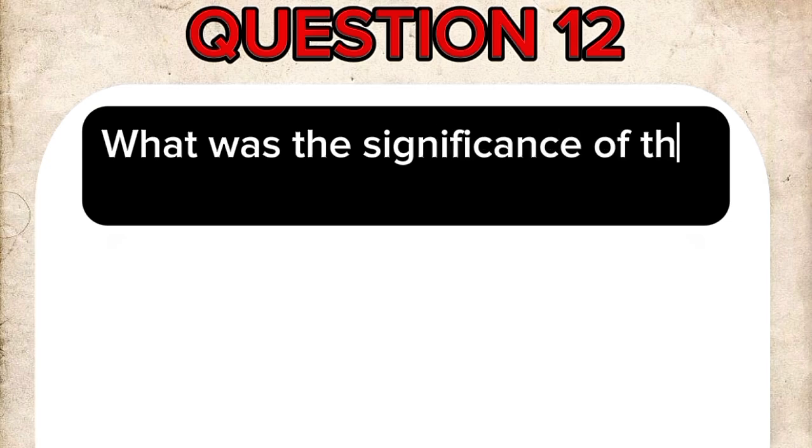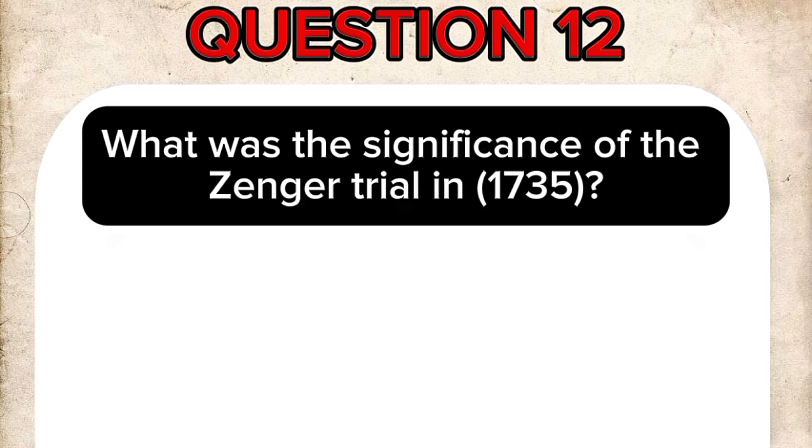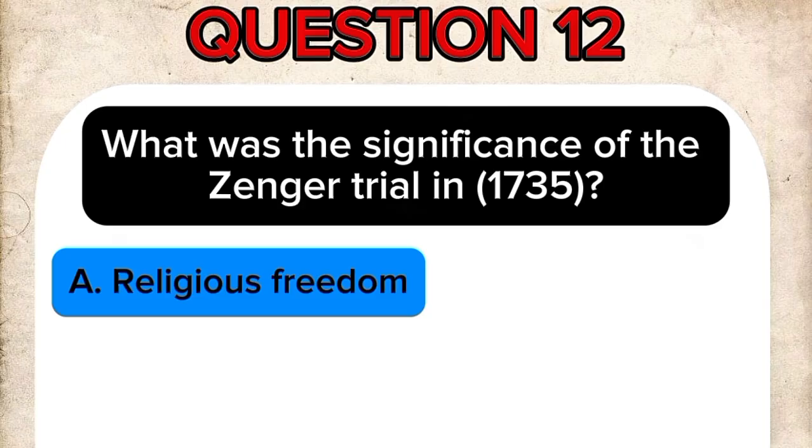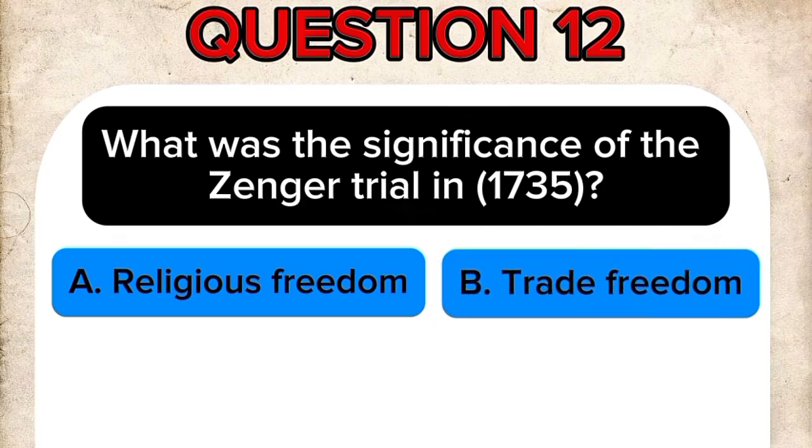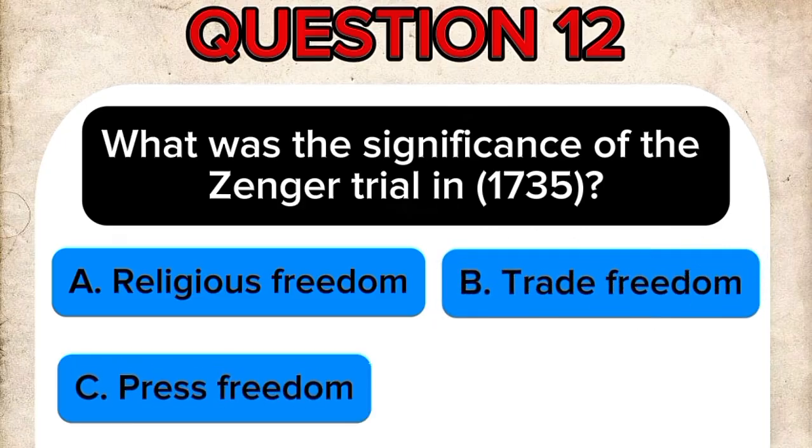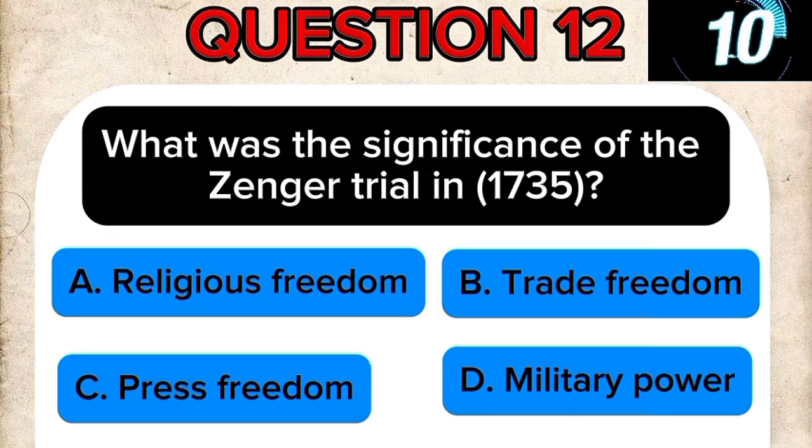Question 12. What was the significance of the Zenger trial in 1735? A. Religious freedom. B. Trade freedom. C. Press freedom. D. Military power.